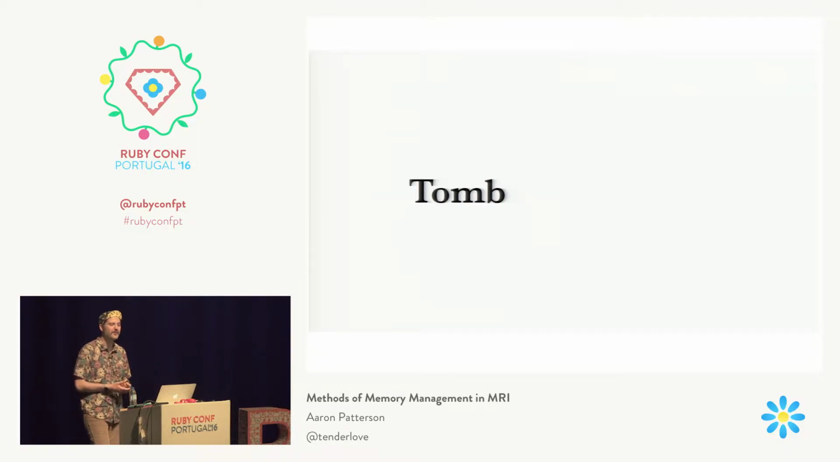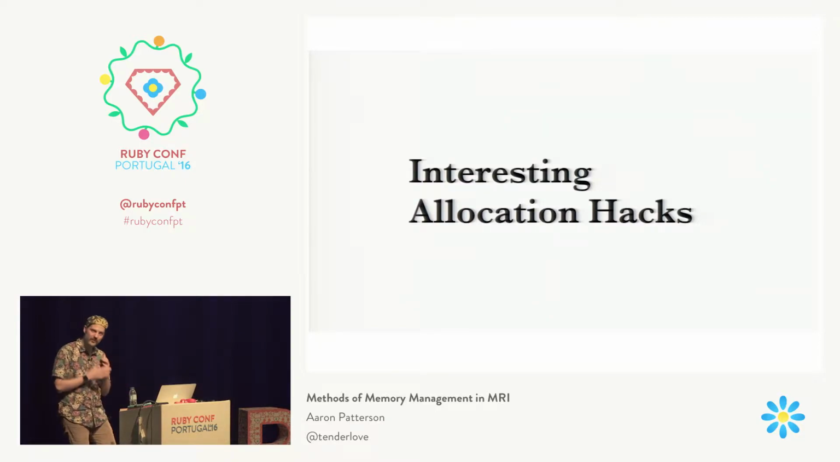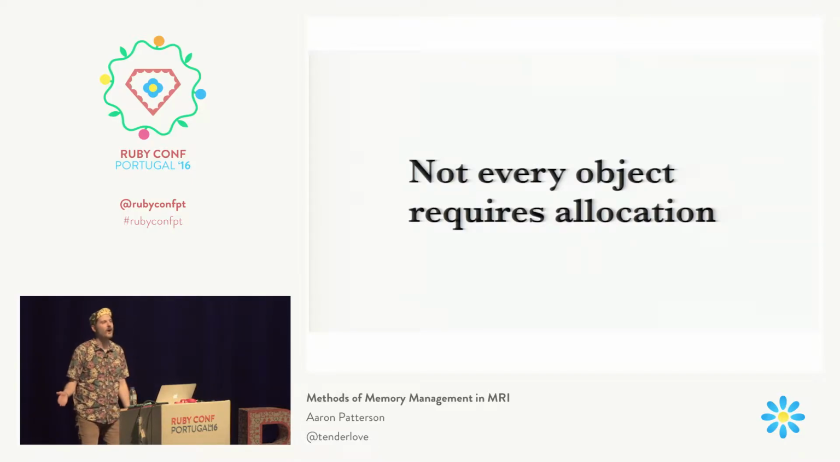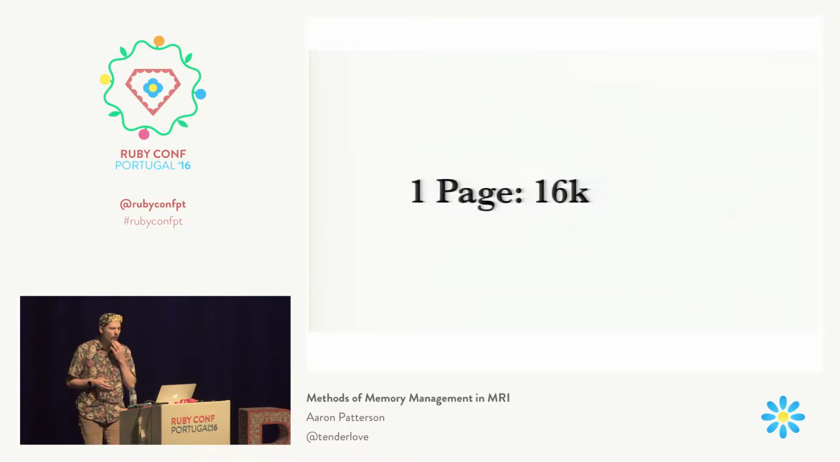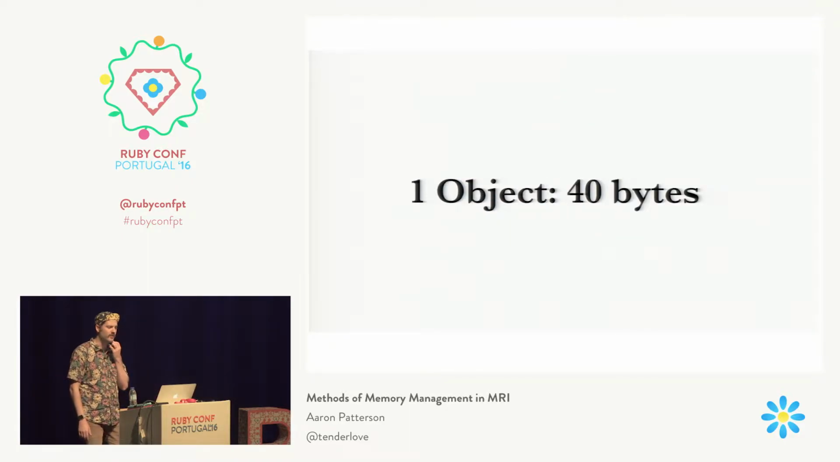So I want to talk about some interesting allocation hacks. I love this. This is a very interesting allocation hack. You may or may not know this, but not every object in Ruby requires allocation. So we know that everything in Ruby is an object, but not every single object is allocated. So we're going to learn how to see this, and it takes a little bit. But we will get there, just trust me, we have to start out here. One Ruby page is 16 kilobytes. Okay, now one object is 40 bytes.